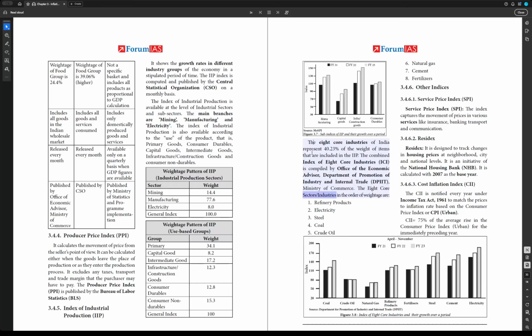The 8 core sectors/industries in the order of weightage are: 1. Refinery products, 2. Electricity, 3. Steel, 4. Coal, 5. Crude oil, 6. Natural gas, 7. Cement, 8. Fertilizers.